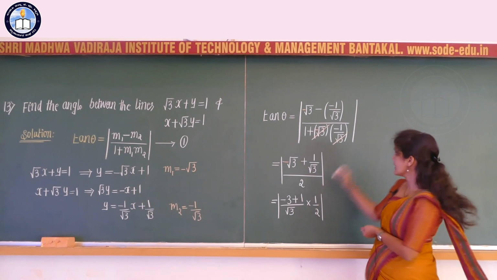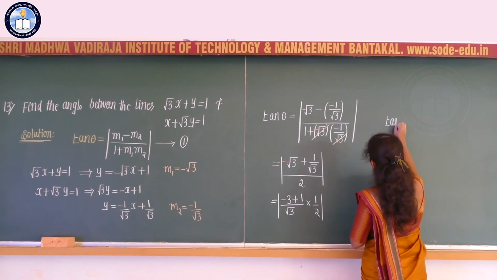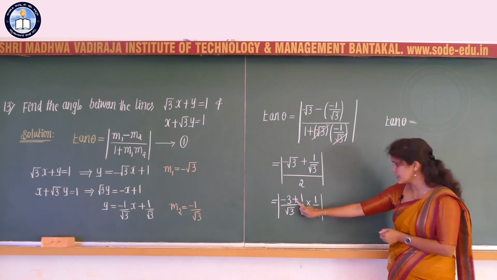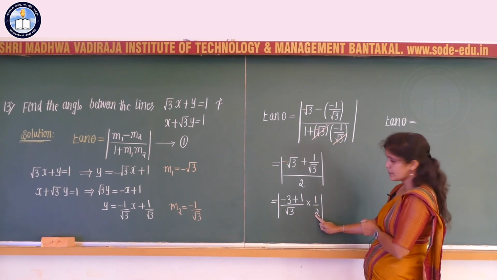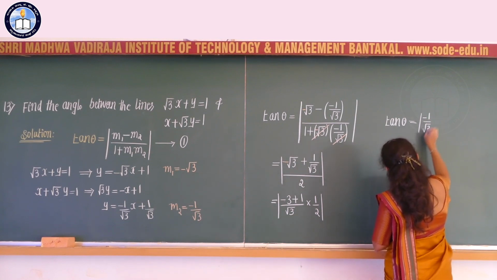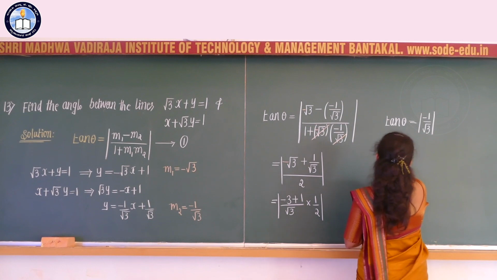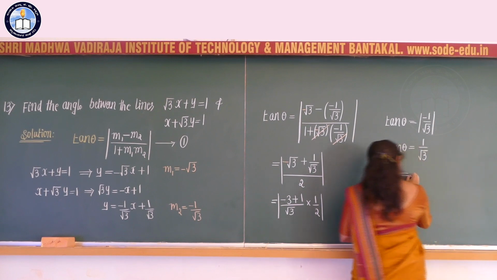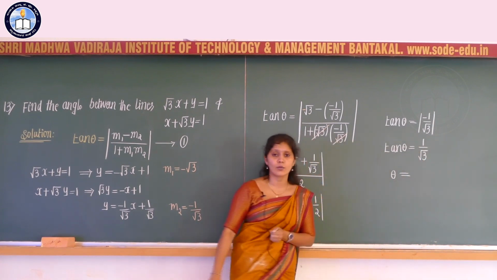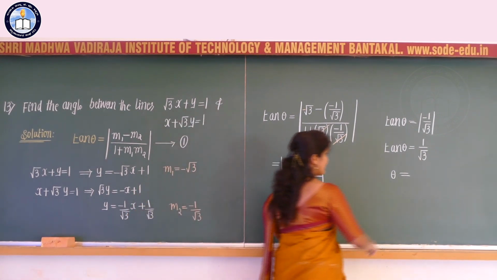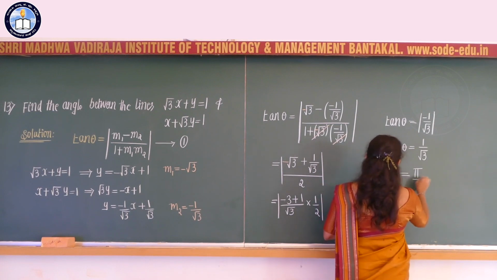So tan theta is equal to, what is tan theta? Tan theta can be written as minus 3 plus 1, that is minus 2, minus 2 divided by 2 cancels, so which is nothing but minus 1 divided by root 3, or tan theta equal to, I can write it as 1 divided by root of 3, which implies that tan of some angle is equal to 1 by root 3, which is that angle? That is nothing but 30 degree. So 30 degree I can write as pi divided by 6.